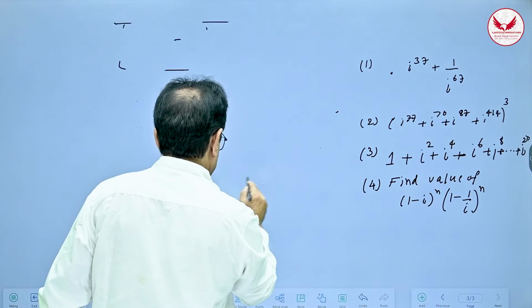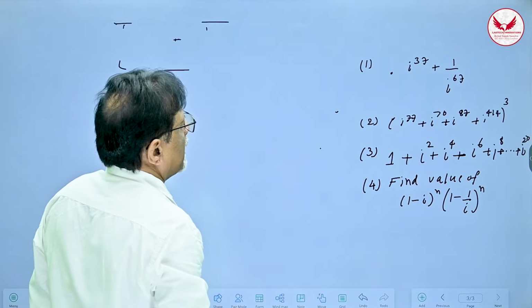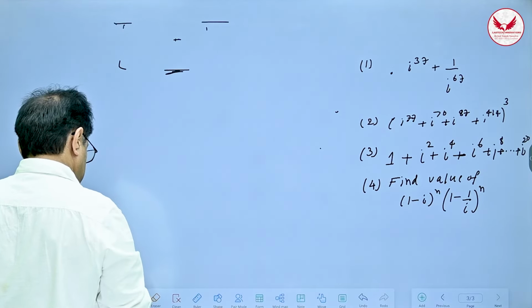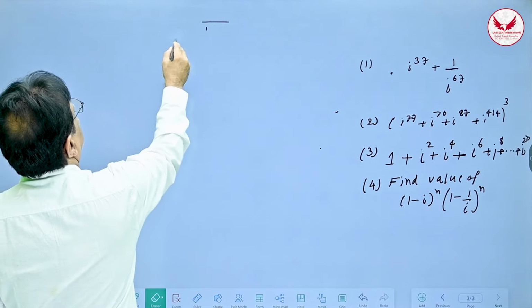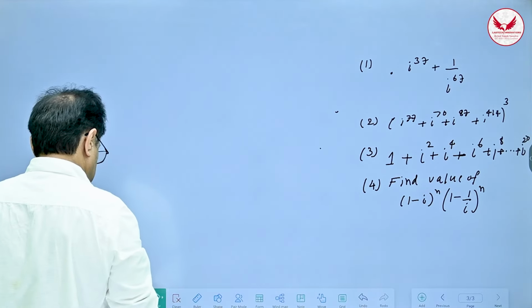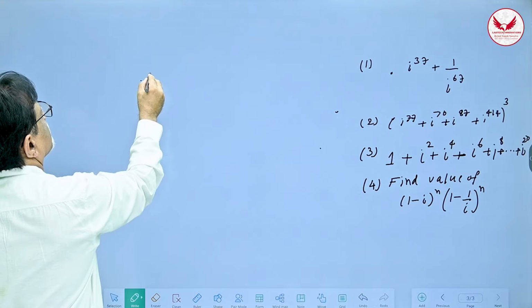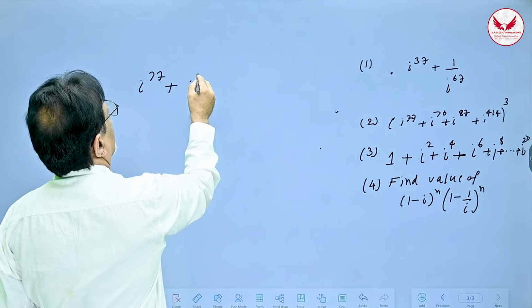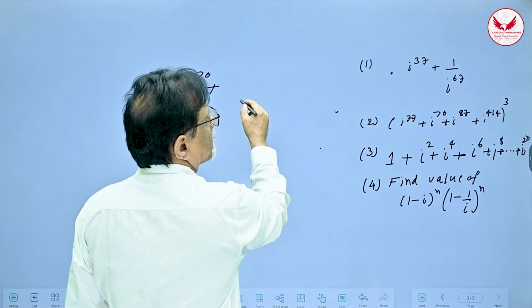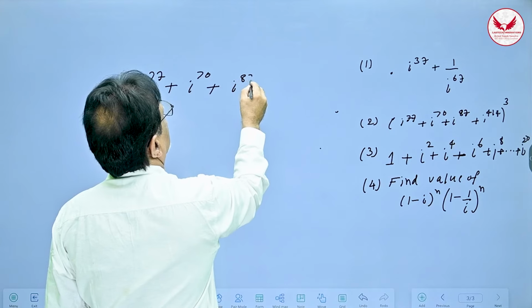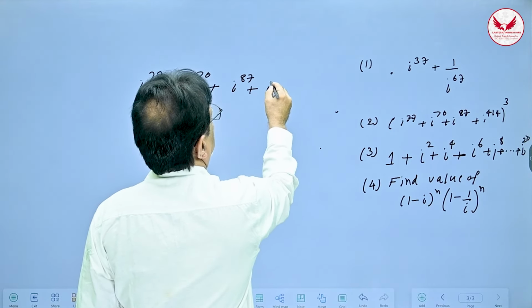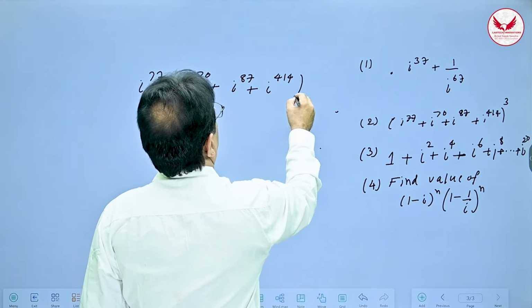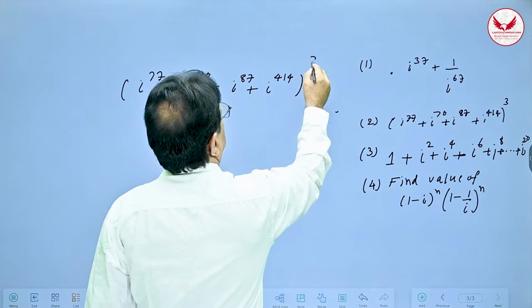The next question is i raised to 77 plus i raised to 70 plus i raised to 87 plus i raised to 414, and this whole thing is raised to the power 3.